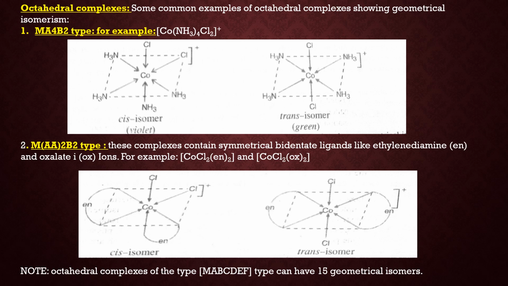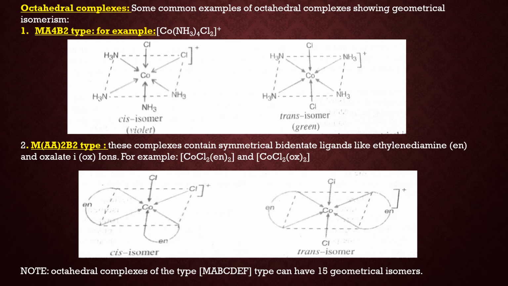So in the figure, the first one given is bis-ethylene diamine dichlorido cobalt. Now in the first case, both chloride ions are present at adjacent positions, so this is the cis isomer, and in the second one, both chloride ions are present at opposite positions, so this is the trans isomer.